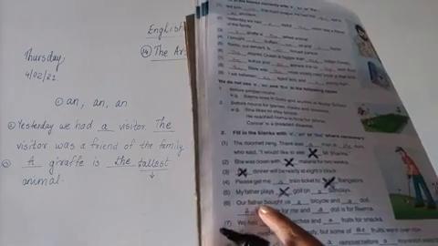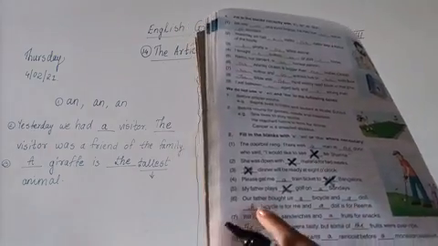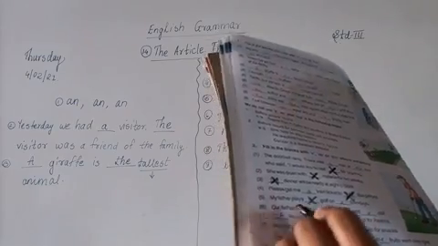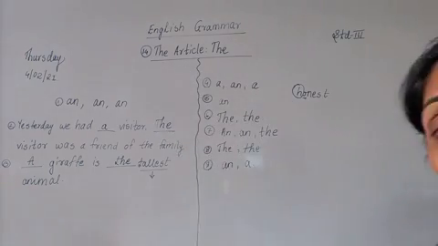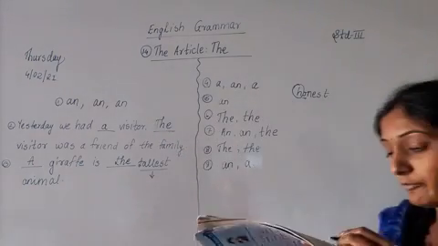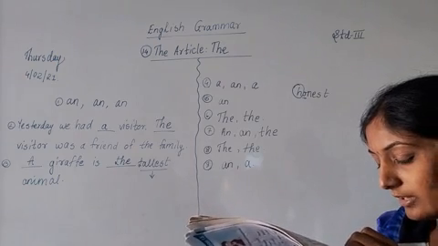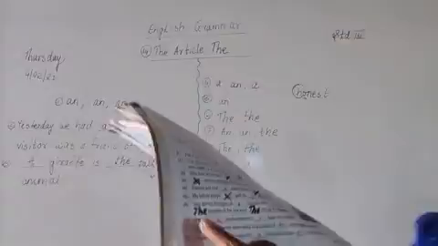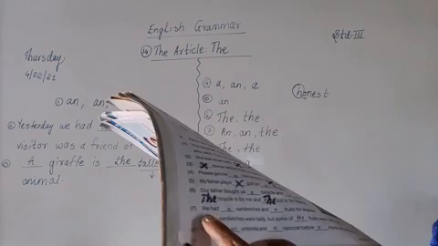Sixth one, our father bought us a bicycle and a doll. Now bicycle is repeated again. So here what will come? The bicycle is for me and the doll is for Rima. Now what will come? Which articles will come over there? The. Here also which article will come? The. Why? Because nouns are repeated. The bicycle is for me and the doll is for Rima.